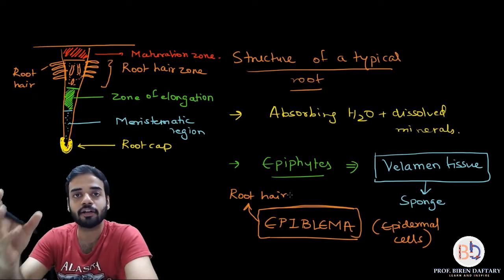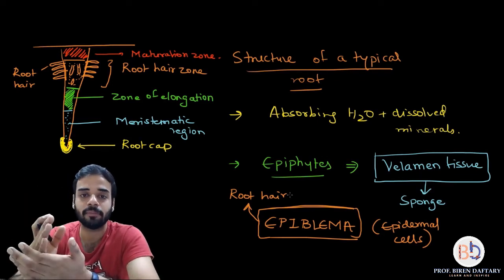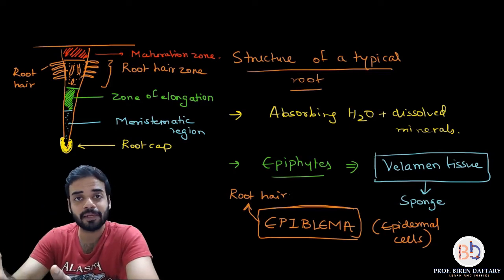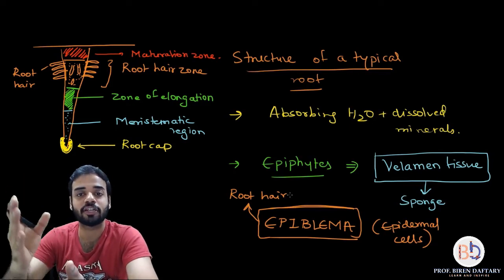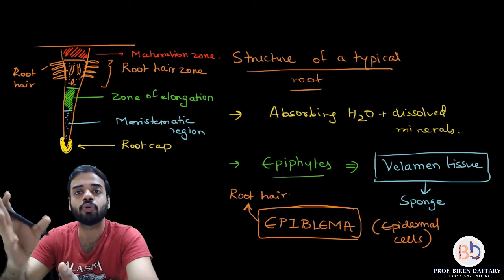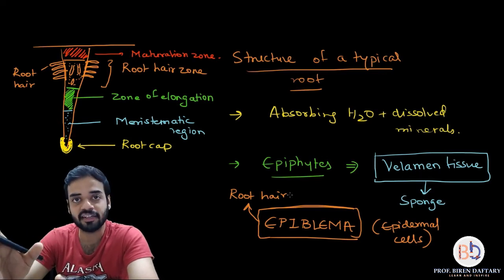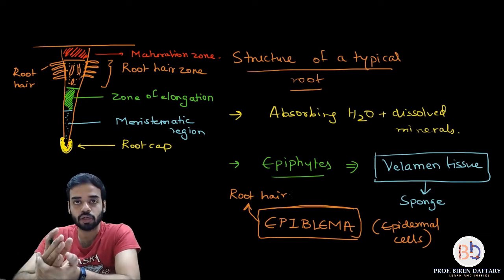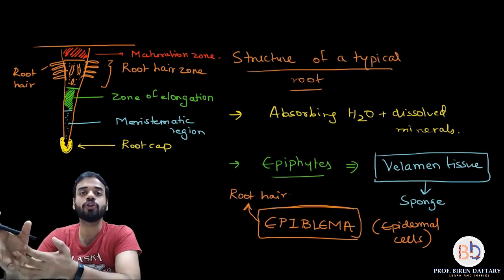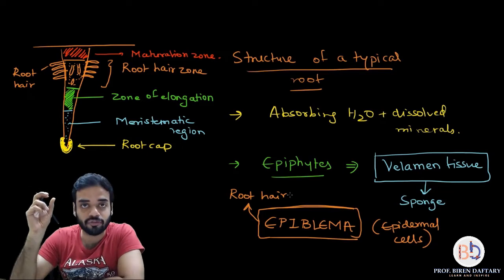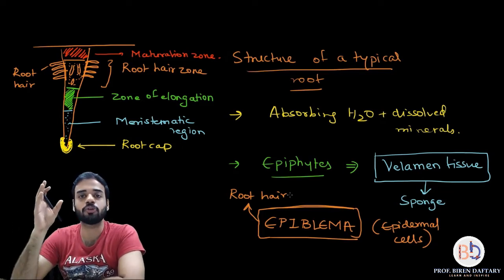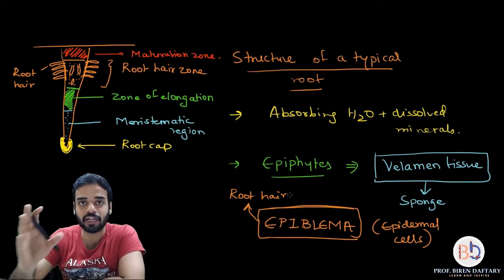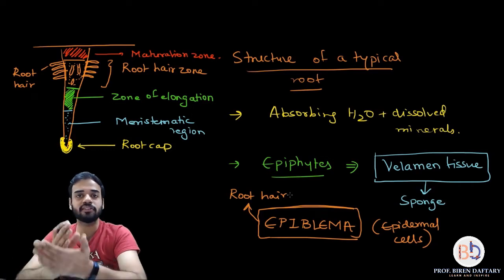So root hair are formed from which cells? They are formed from epiblema cells. What are epiblema cells? Epiblema cells are the cells which are present on the surface of the root hair zone. Is this clear? So with that we have finished the structure of a typical root. The next part is that we have to study the structure of root hair. So what I'm going to do is rub all of these off and we are going to start with root hair. So I hope this is clear.